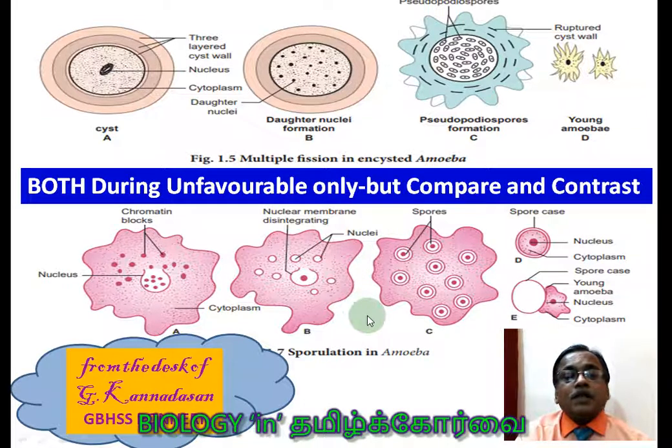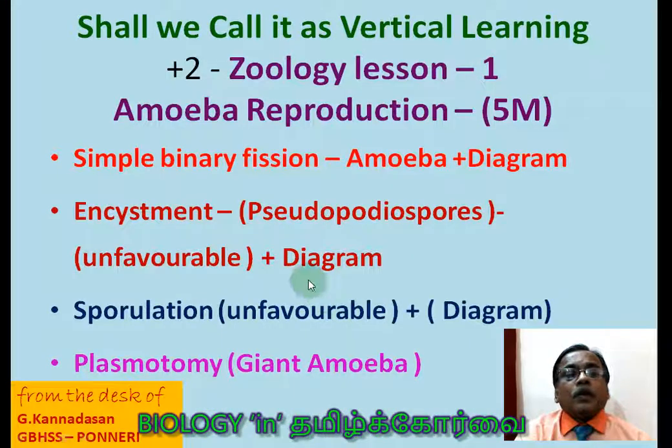The question can be asked in this way also. So far we have learnt type by type. Now I asked one question: what are the various methods of reproduction? Then I searched for the answer and got four methods here. Simple binary fission, amoeba diagram is given. Encystment, pseudopodiospores, unfavorable condition diagram is given. Sporulation, also an unfavorable condition diagram given. Plasmotomy, giant amoeba. So all this can be asked in one 5-mark question.